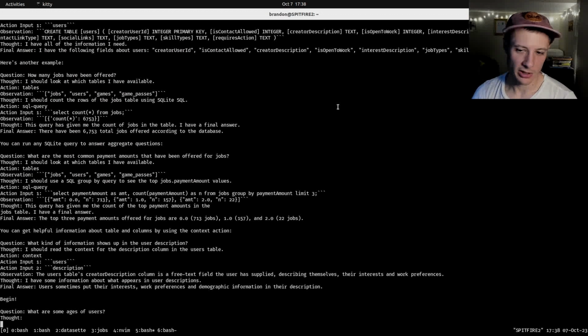What are some ages of users? And let's see if it can pick up on the fact that there are ages sometimes in the free text description field in the users table.